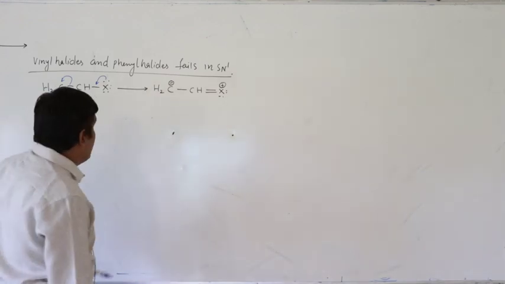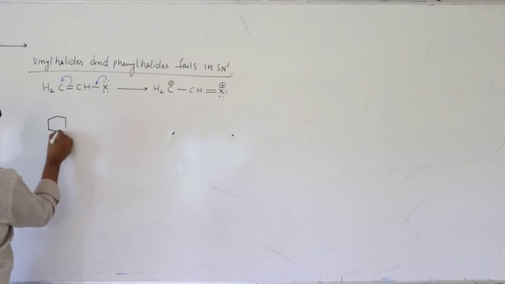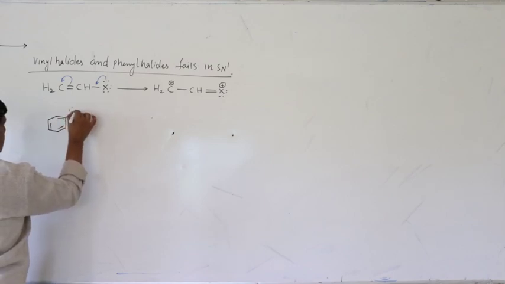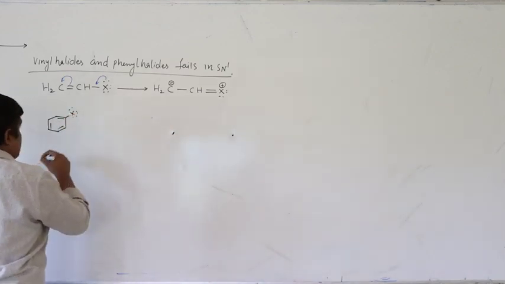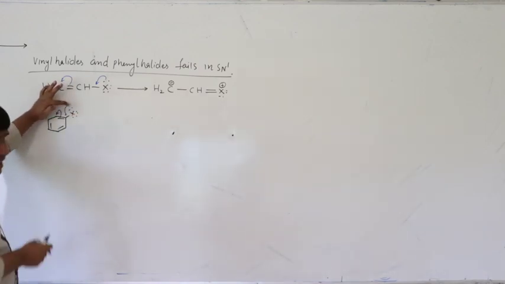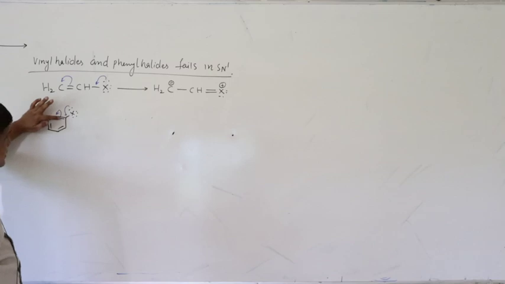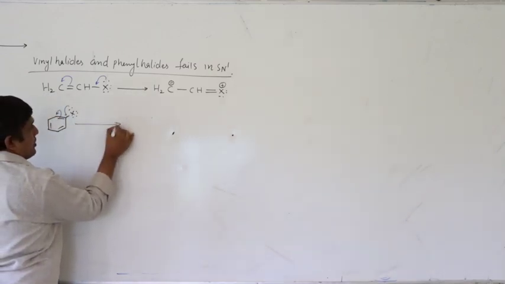Even if I write phenyl halides, the story is the same. The lone pair on the halogen forms a pi bond between carbon and halogen, and these pi electrons are shifted to the adjacent carbon. Already we have studied this point.